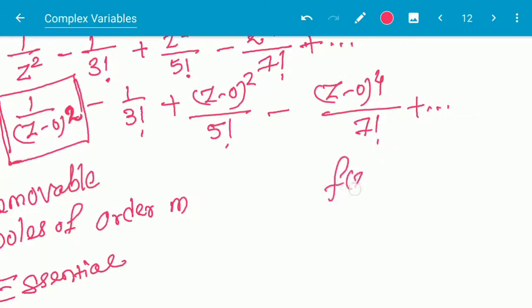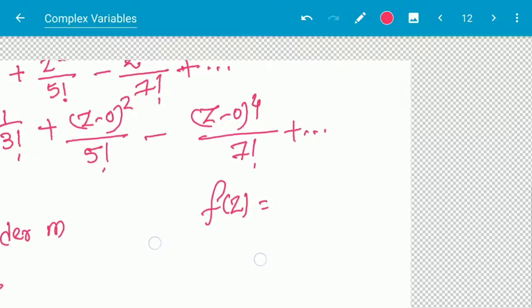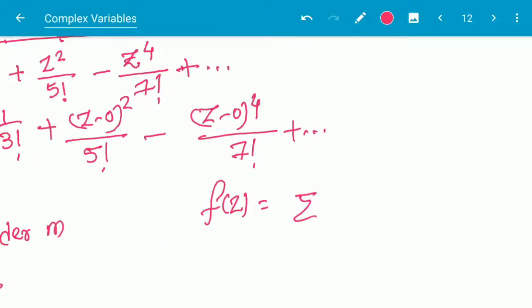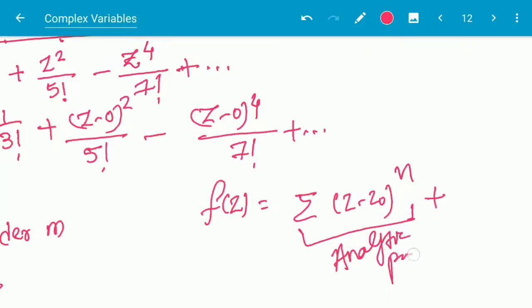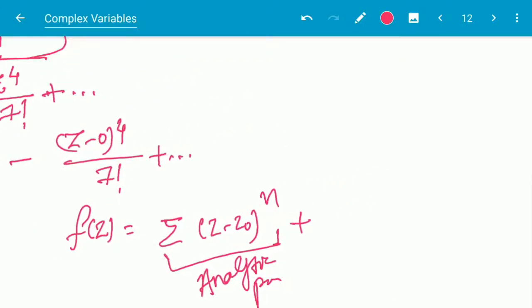Suppose this is f(z), and here is a summation of something times (z minus z0) to the power n, with positive powers. This is called the analytic part. This positive part is only the Taylor series, and if we consider the Laurent series, there will also be (z minus z0) to the power minus n, with coefficients an, bn; I am not considering this.